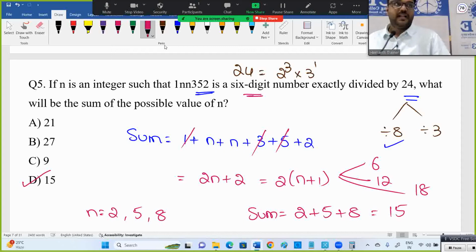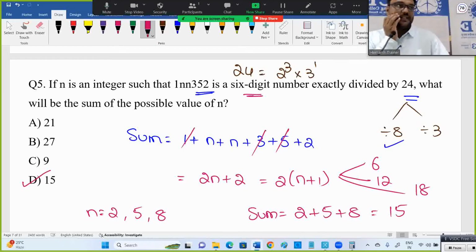Some of you may have a doubt, sir, why 135 is cancelled? No problem. If you want to keep it, you can keep it also. You will get the same answer. I challenge you. If you keep that 135, it means 9 extra, right? It will be 2n plus 11. You put n value 2, 5 and 8. Definitely that summation is divided by 3. I am sure. With that 135, the summation is 9. It's divided by 3. No need to take it actually. If you take it also, no problem. Still you will get the same answer. Now 15 is the answer. Any doubt here, please let me know.